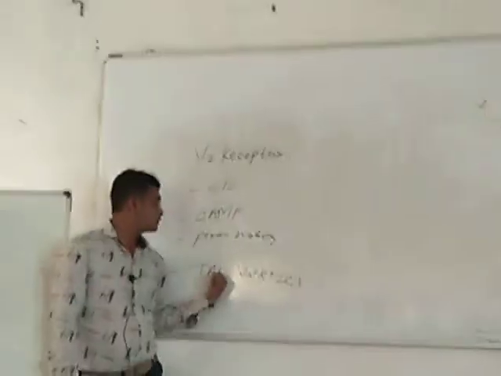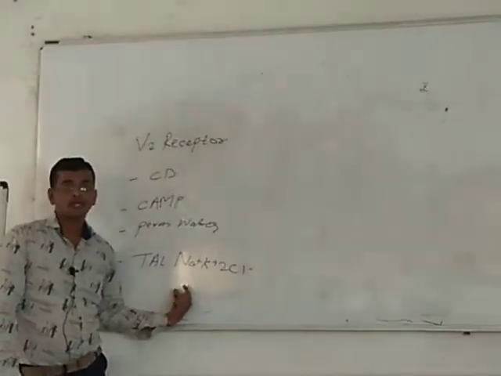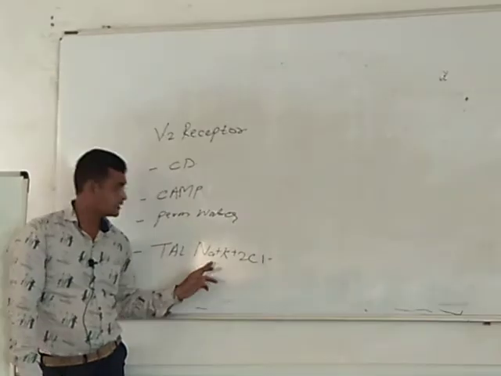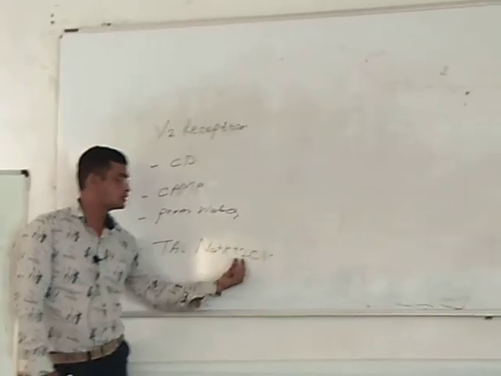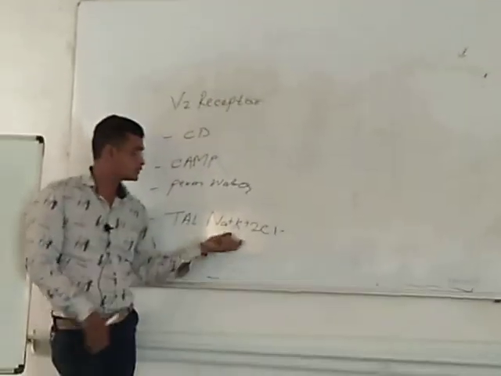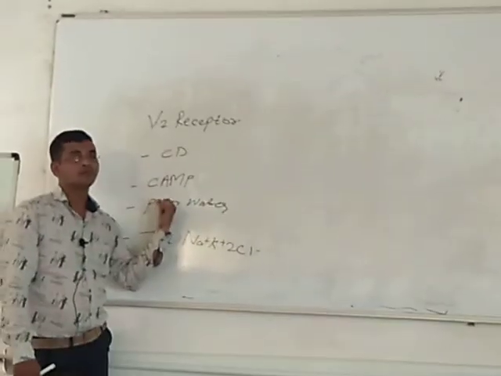V2 receptor is also present on the thick part of ascending loop of Henle, where one type of transporter is there. The name of the transporter is sodium potassium 2 chloride. So it activates this transporter, so more reabsorption of these things. Okay, so these are some actions through the V2 receptor.